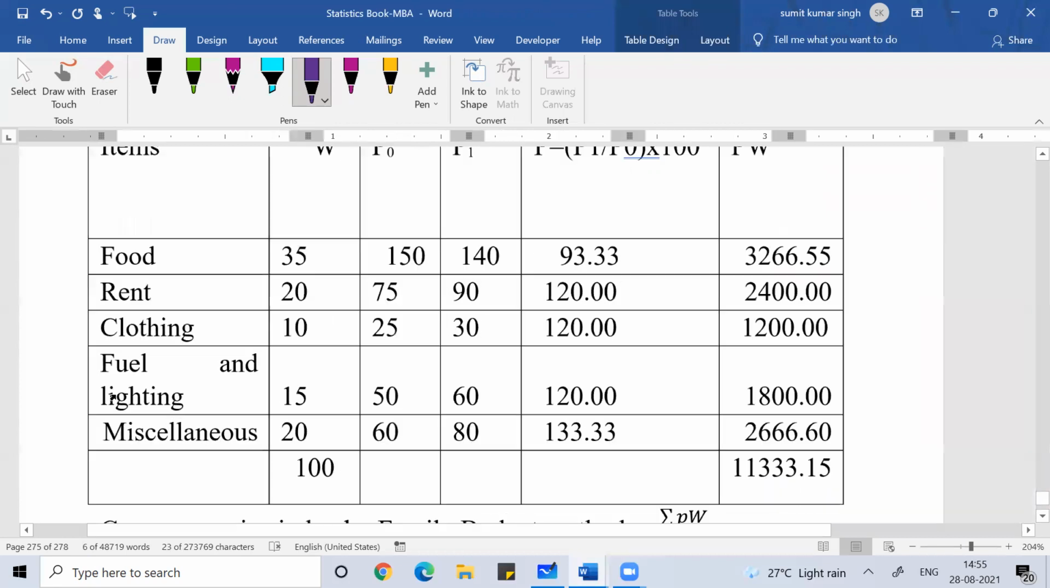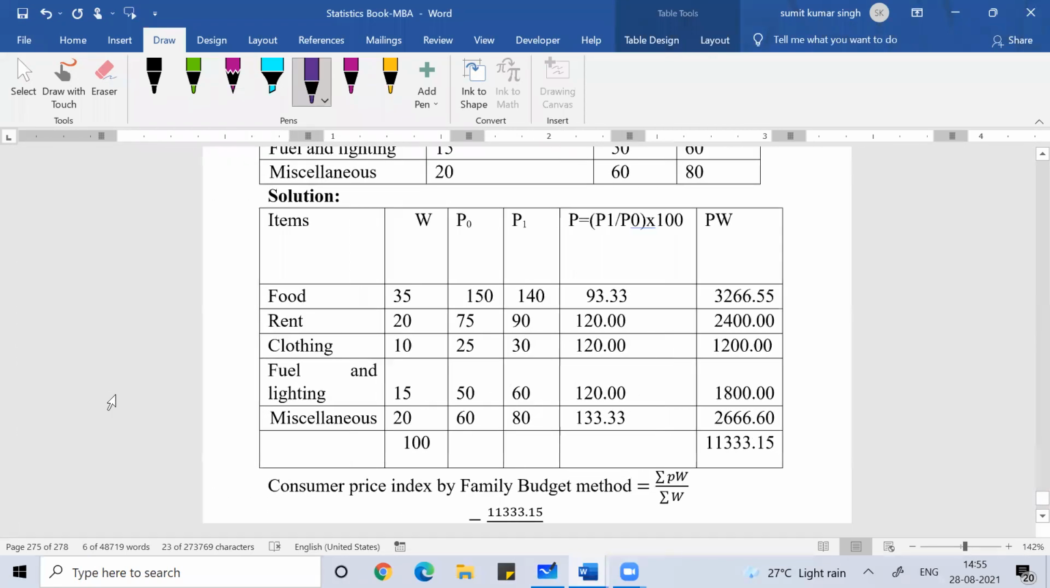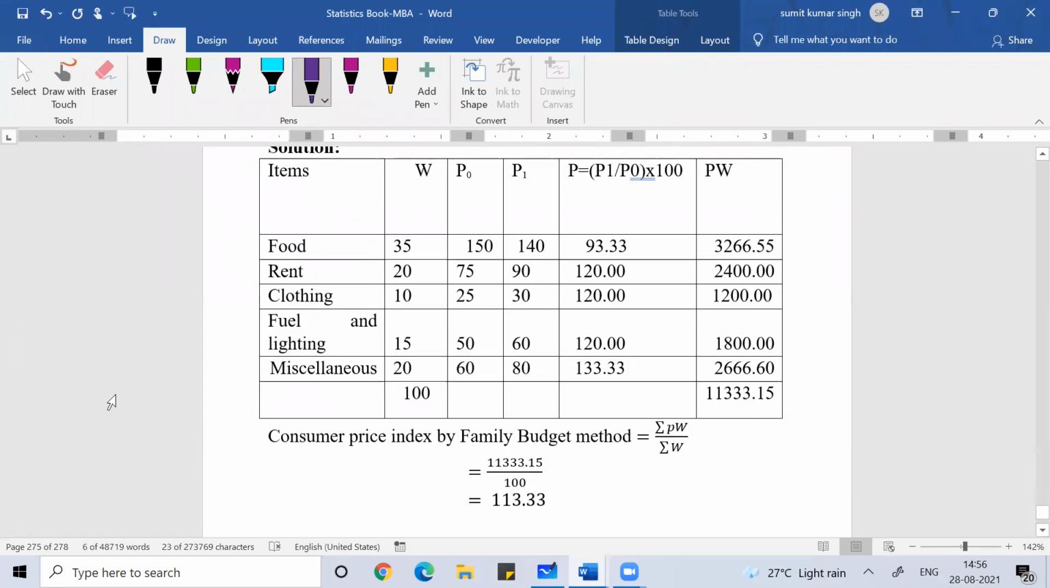Anyone, any doubt? So here this is a direct question where your weight is given, P naught is given, P1 is given. So you can directly calculate by the formula sum of PW by sum of W.